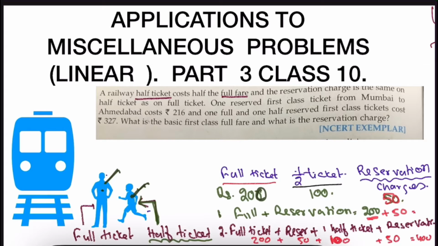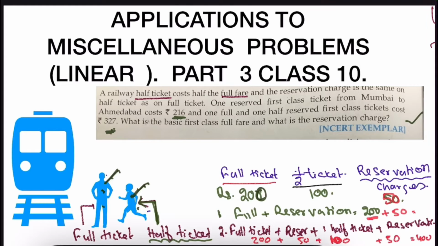So the berth, where you sleep, that is constant. So there he has to pay how much? 327. For the adult only, he has to pay how much? 216 rupees. If both go, then 327. So let me give an example. This example I will tell you, I have written and solved, and this sum you will solve yourself. Pause the video and solve this, and then match with my solution.